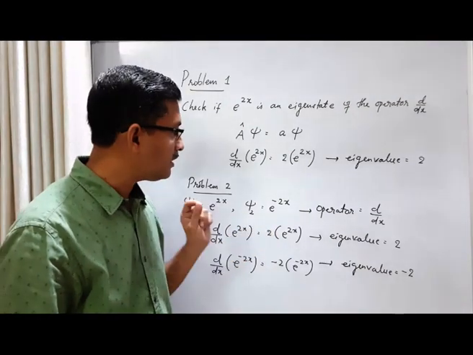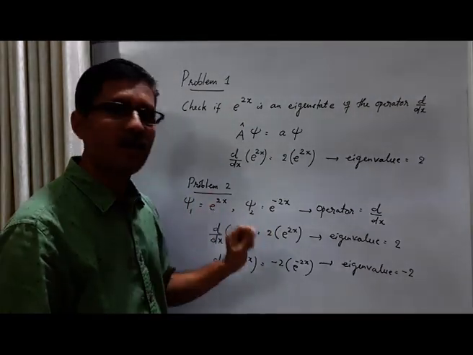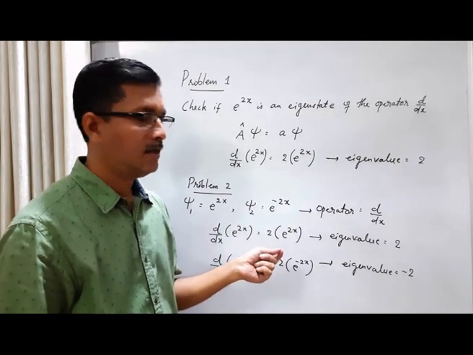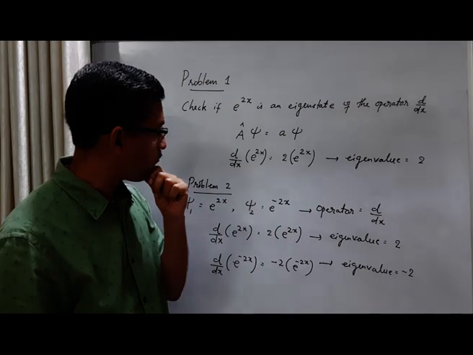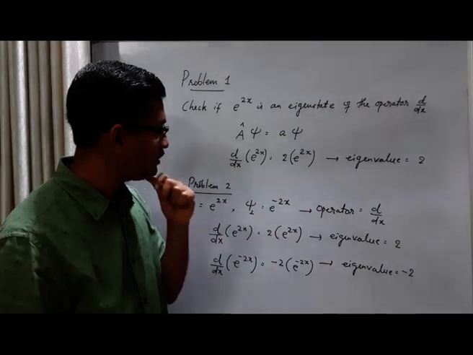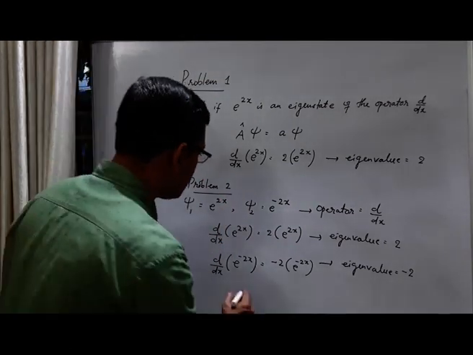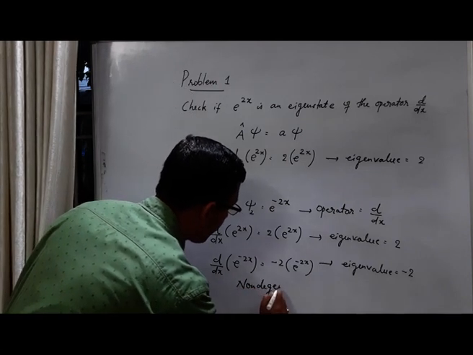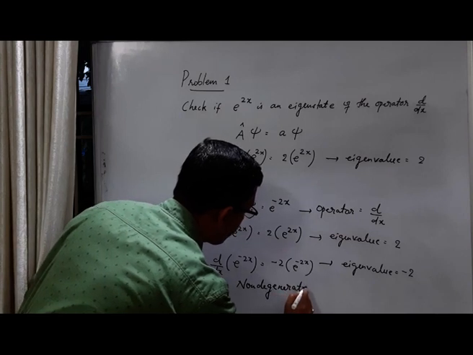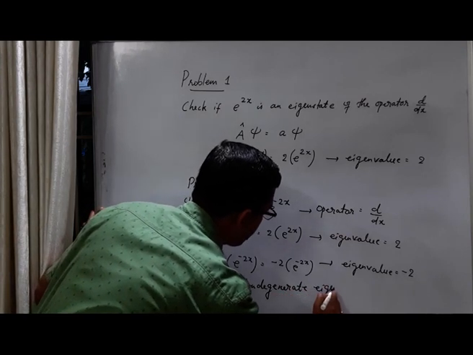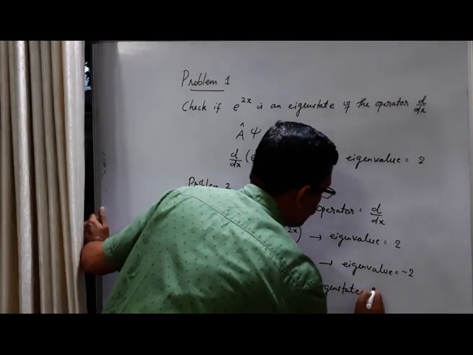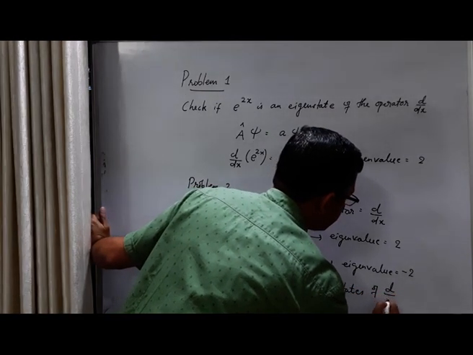We can see that here corresponding to one eigenvalue there is only one eigenstate, right? These eigenstates are called non-degenerate eigenstates of d by dx.